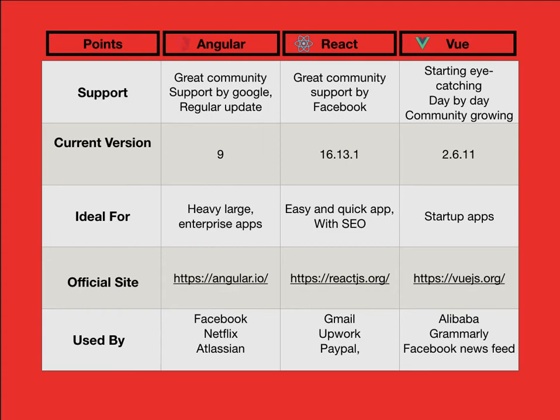Official sites are angular.io, react.org and vue.js.org. Used by: so many companies are there, but I cannot name them all. That is my mistake, Gmail should come here. Angular and React are a little opposite to each other, I made a mistake here, so please think about that. And Vue is used by Alibaba, Grammarly, and Facebook Newsfeed.